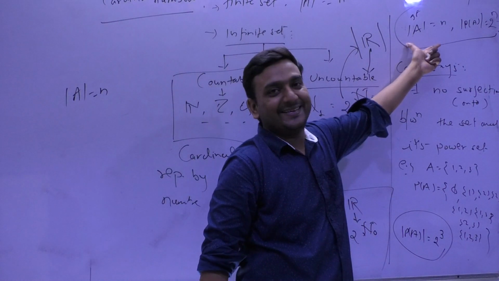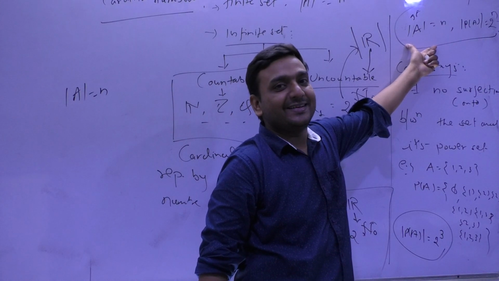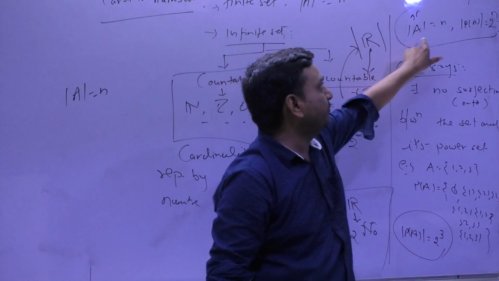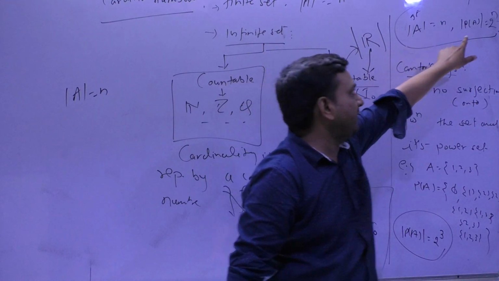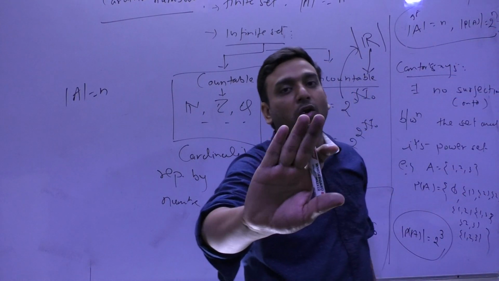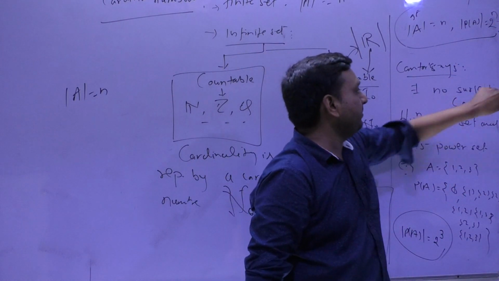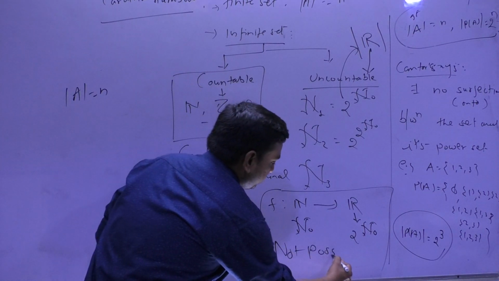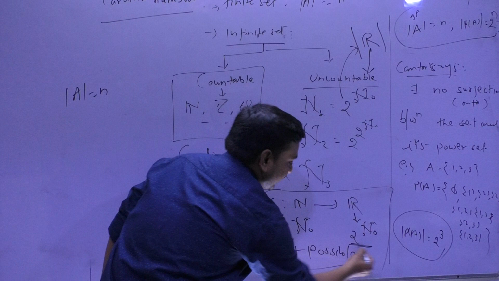Come here. What does it say? Cantor says that between a set which has n elements and a set which has 2 raised to the power n elements, there cannot be a surjective map. So it is not possible. So focus here.